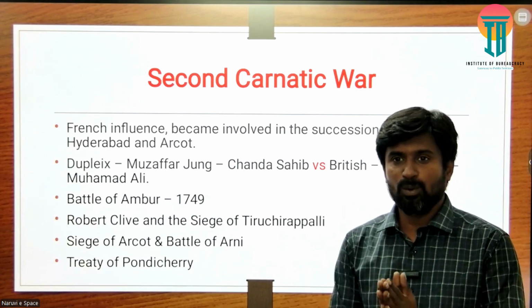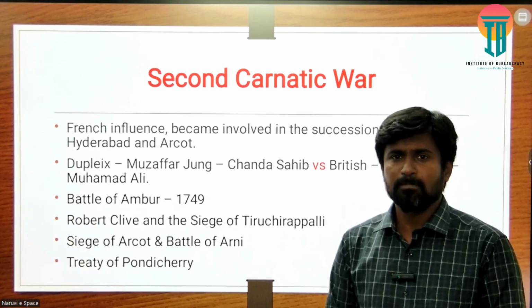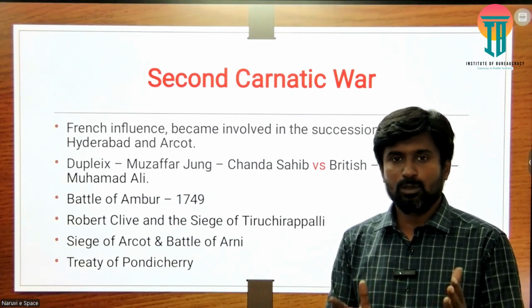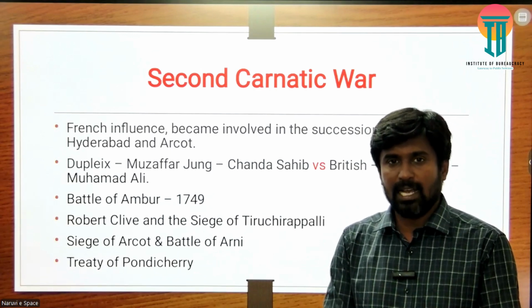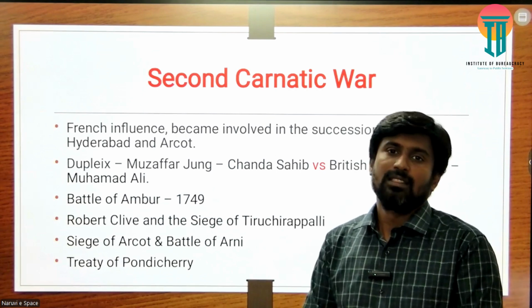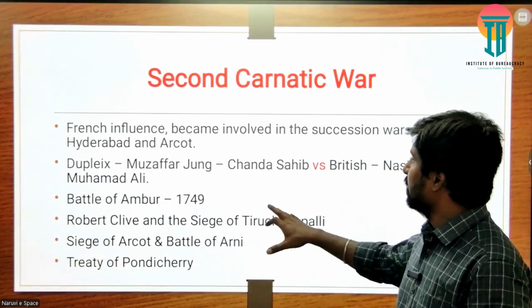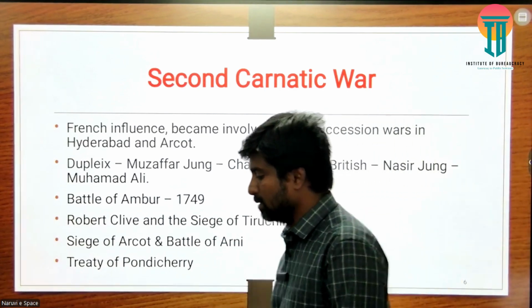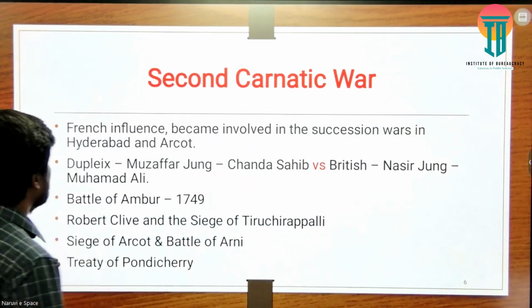This was the more crucial one. More importantly, it was a conflict over the throne of Hyderabad as well as the throne of Arcot. Here you can see a two-way contest between the British and the French.